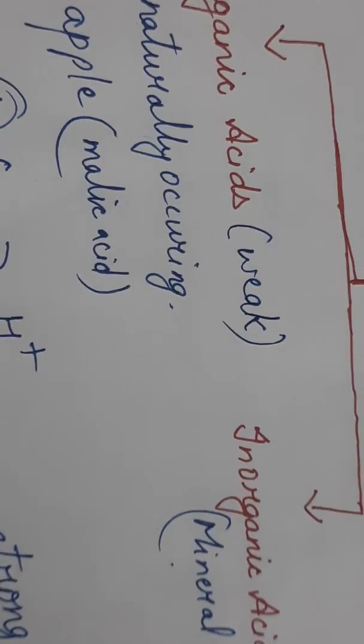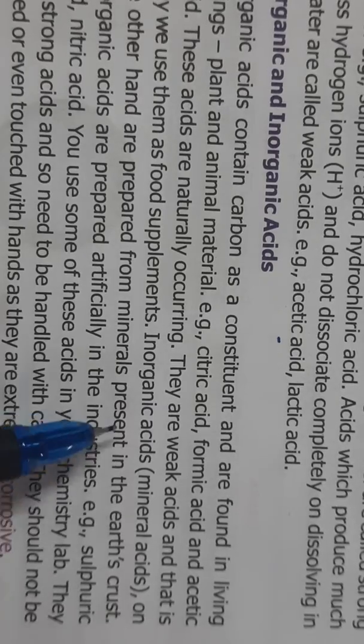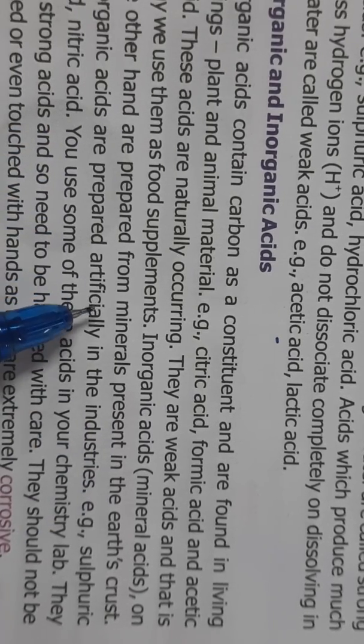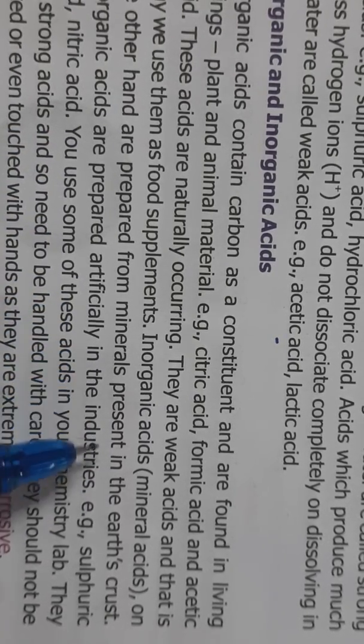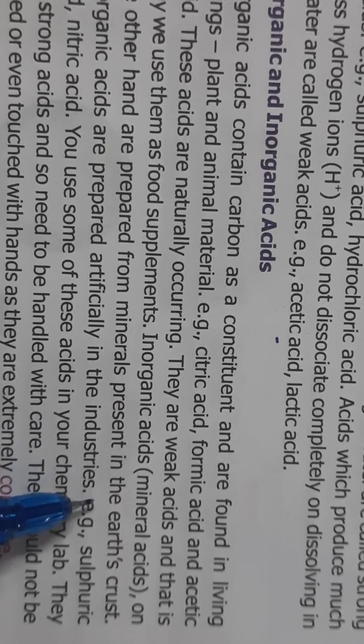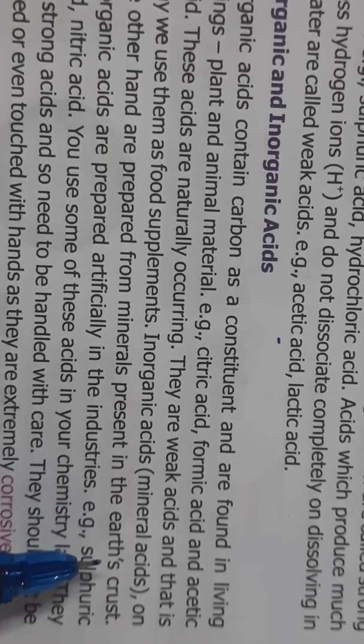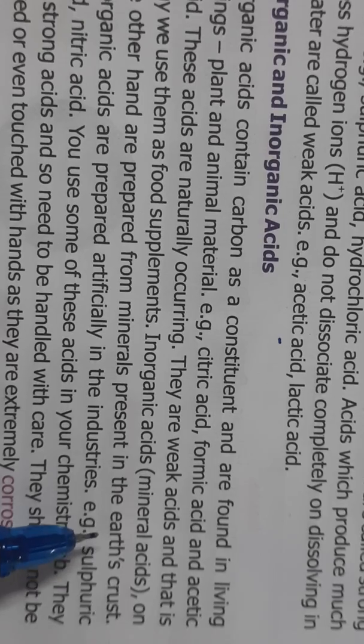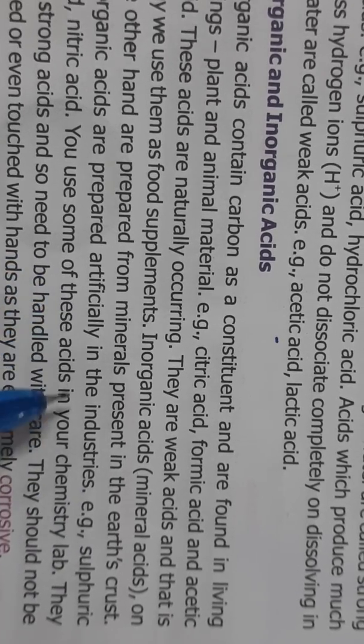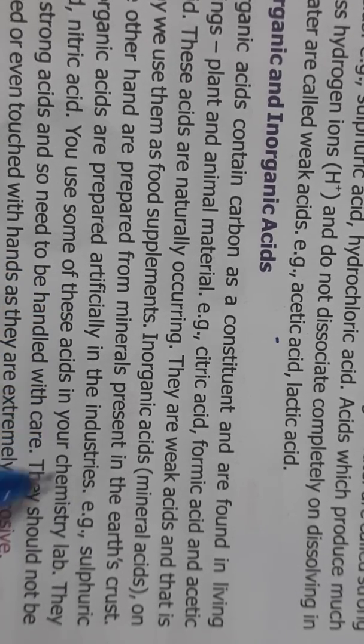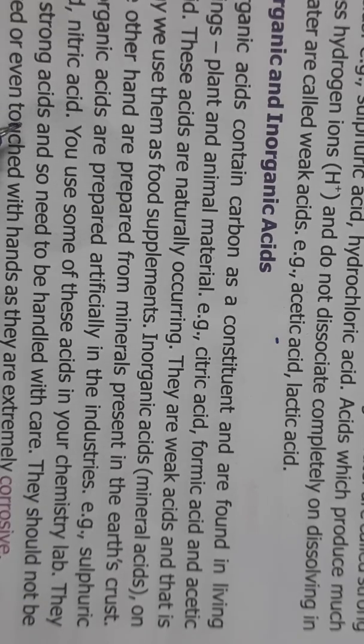And inorganic acids, on the other hand, are prepared from the minerals present in the earth's crust. That means they are prepared from whatever minerals are present in the earth's crust, and they are artificially prepared in industries, like sulfuric acid, nitric acid. And you can see all these in your chemistry lab.